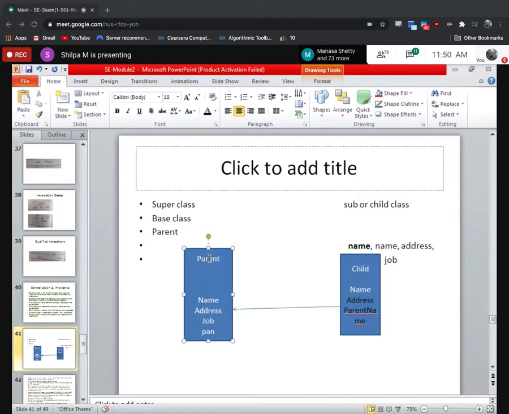Ma'am, this parent and child is confusing. Let's say I have a class by name department. Okay. So I will ask you a question now. Can someone say what are the attributes that are possible for a department? Name and HOD and faculty.